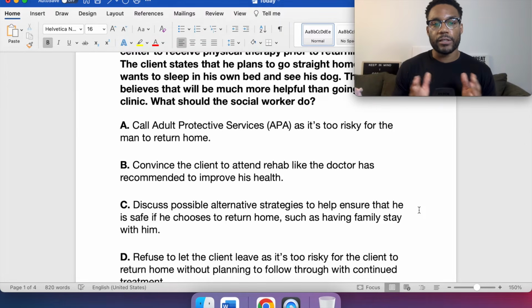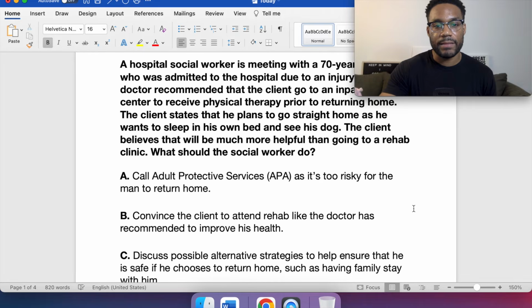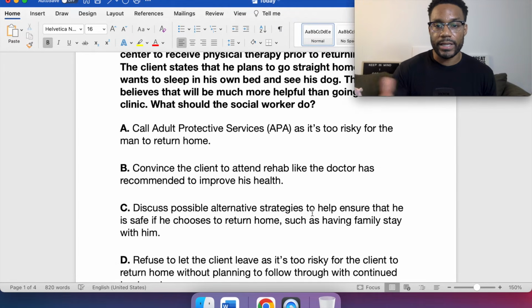And based off of this, again, it is a recommendation. Because it's a recommendation, we can look at this and say, well, calling Adult Protective Services is not really the correct answer. How do we know? Right off the bat, because when we contact Adult Protective Services, it's for other reasons, not for this reason.